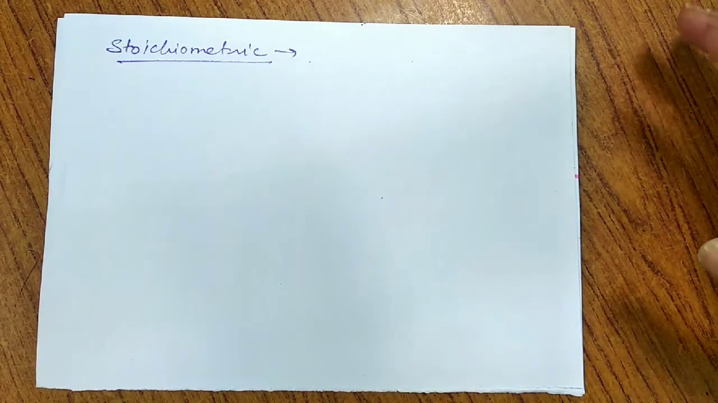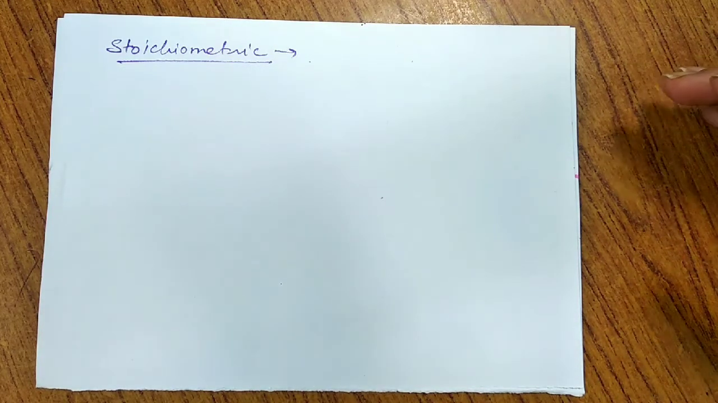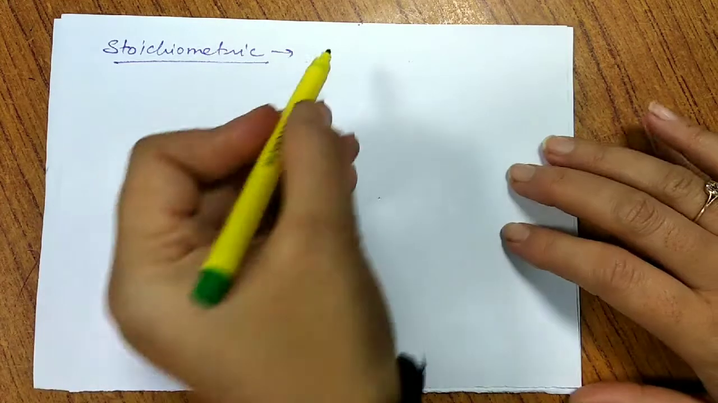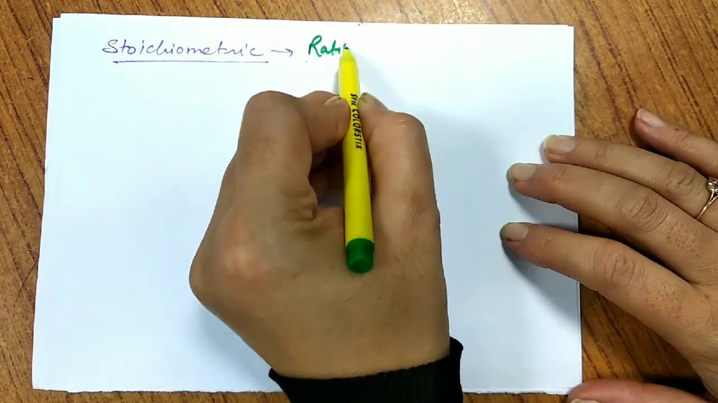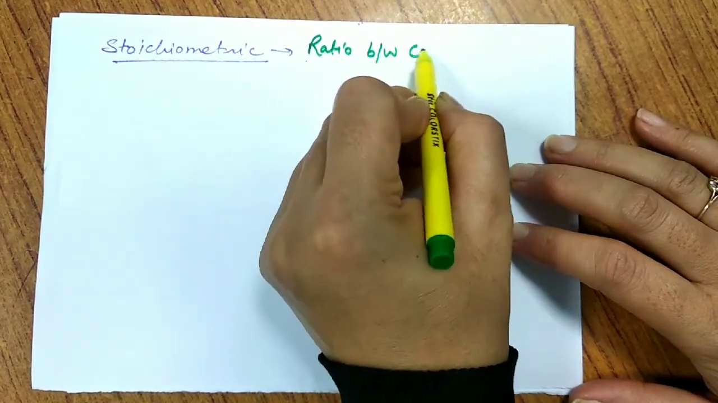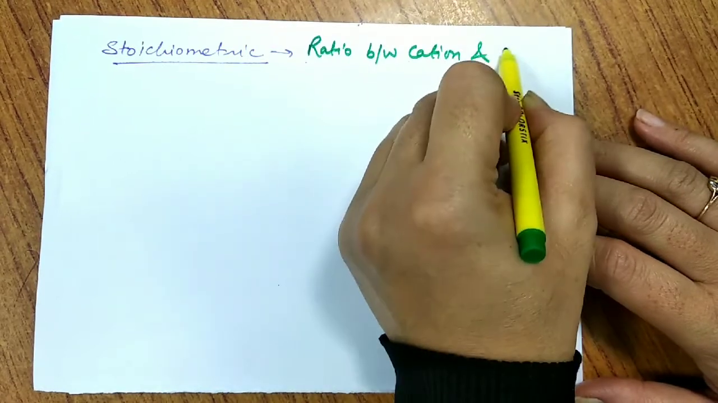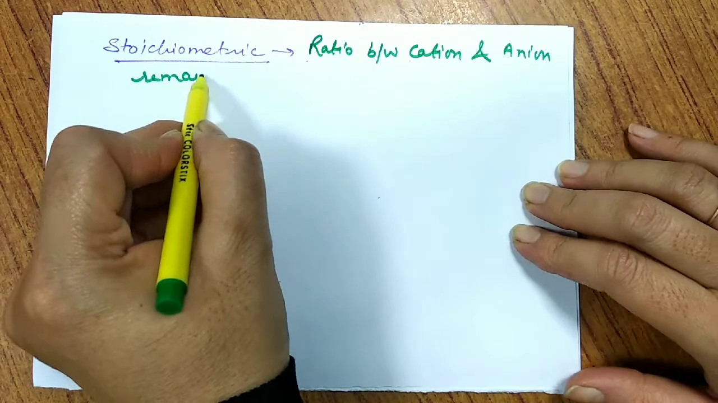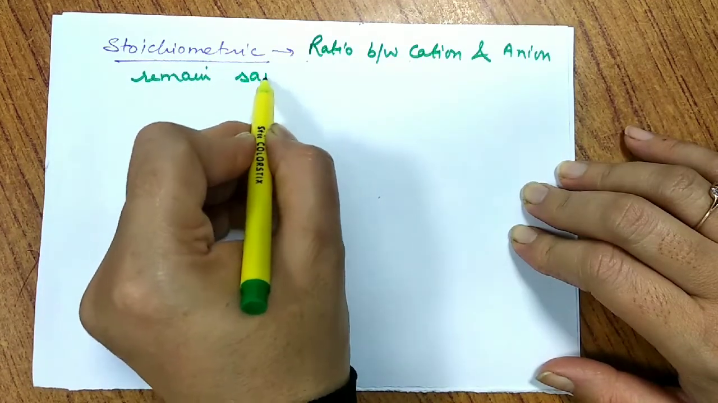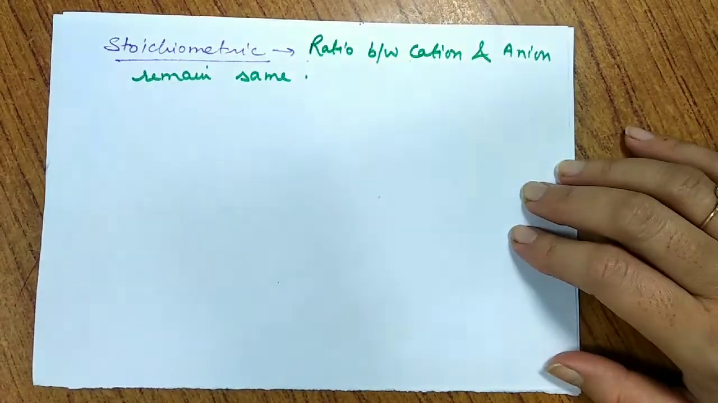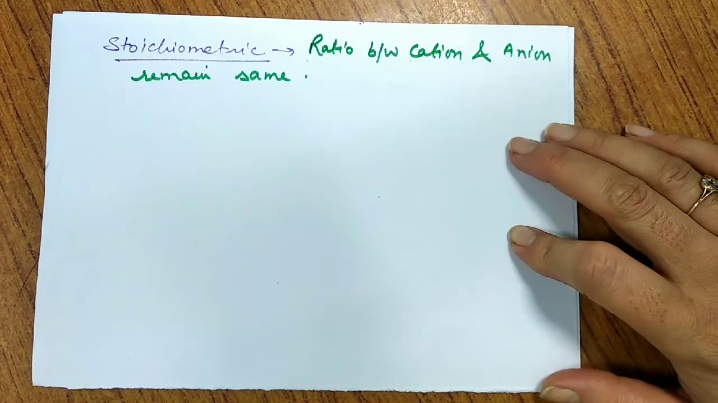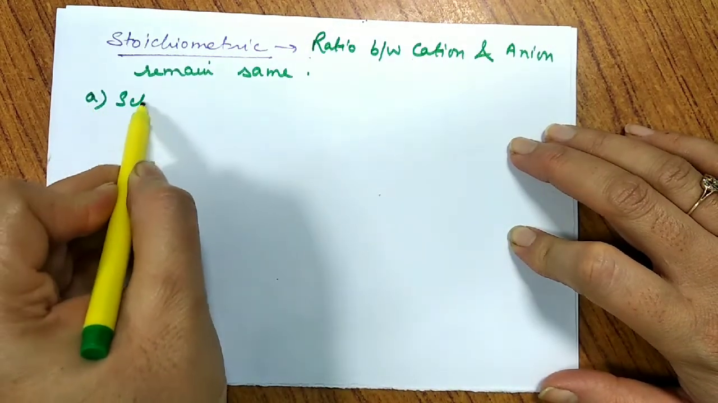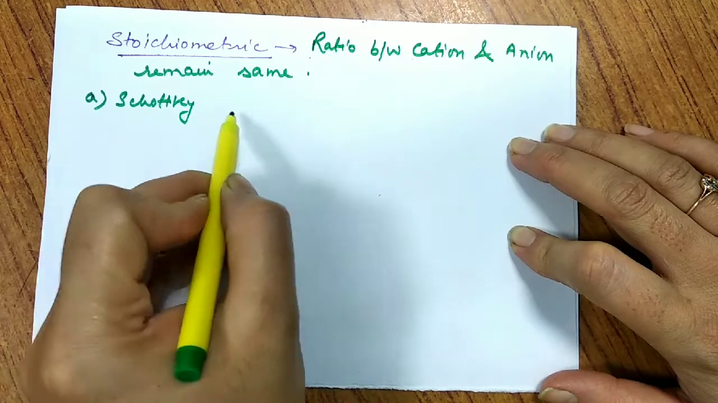Stoichiometric defect is when the formula would be the same. That means when the ratio between cations and anions remains the same, we call it stoichiometric defects. That means cation and anion would be equal in number. Let us talk about the first case, Schottky defect.